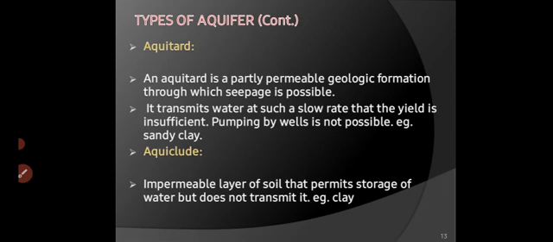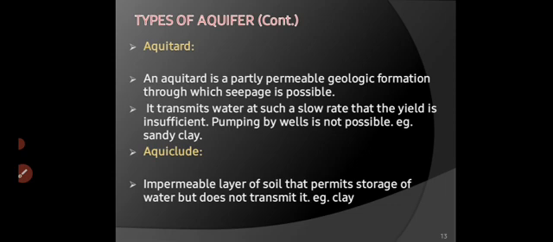Aquitard is a geological formation which is permeable, right? But we cannot pump out water from that section. And the example of aquitard is sandy clay, right?